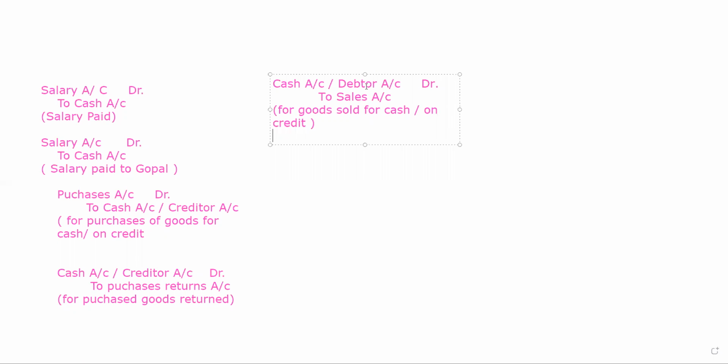Now, suppose any customer returns goods to you, the entry will become sales return account debit. As sales will be credited, the return is opposite to that. So sales return account will be debited, and the entry will become sales return to debtor